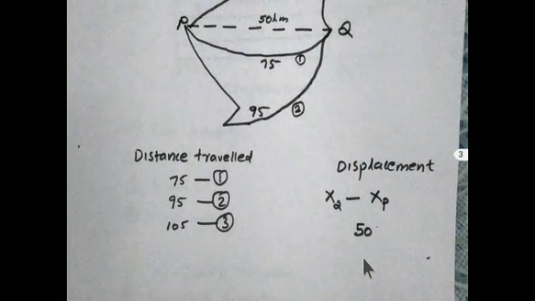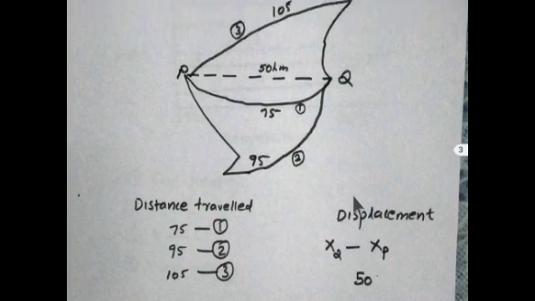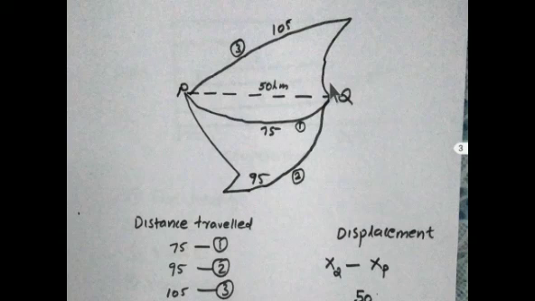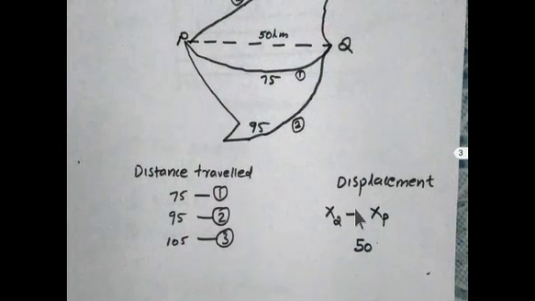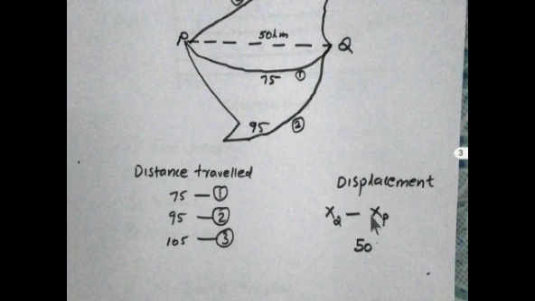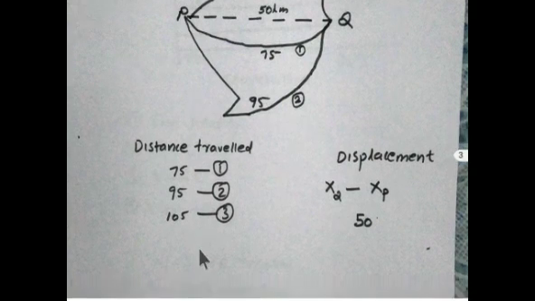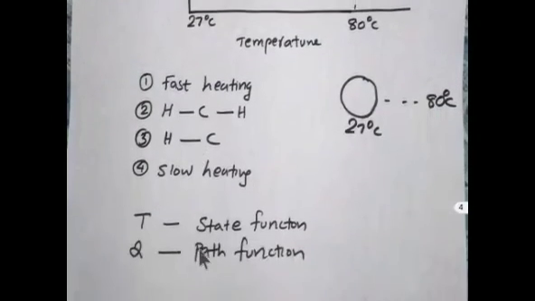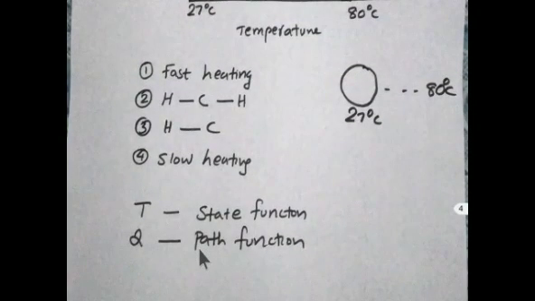Now, displacement. What is displacement? Displacement is nothing but the final position minus the initial position, xq minus xp. So displacement depends only on the final position and initial position. This is the concept of a state function. So let us discuss our main topic: temperature is a state function, and Q, heat, is a path function.